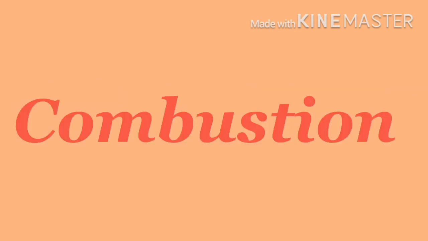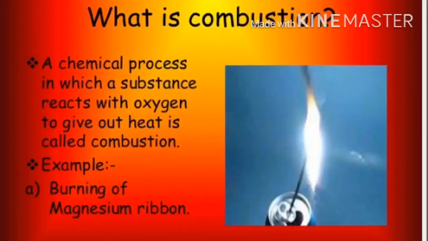But how can we define combustion? First we will learn what combustion is. Combustion is a chemical process in which a substance reacts with oxygen and gives out heat. This process is called combustion. It means that when a substance burns, we get a new substance, and from that new substance we cannot get the original substance back. That's why it is called a chemical process.